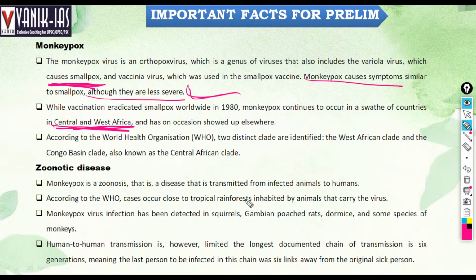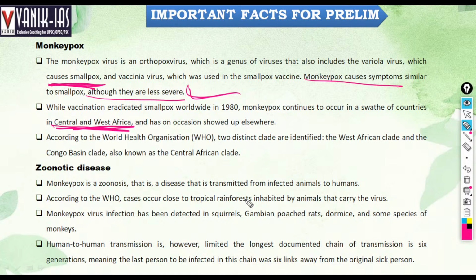It can be treated by the vaccine that is used for smallpox. There is similarity between smallpox and monkeypox, and although the symptoms are similar, monkeypox is more severe than smallpox. Usually they are seen in Central and West Africa, that is, in Nigeria.